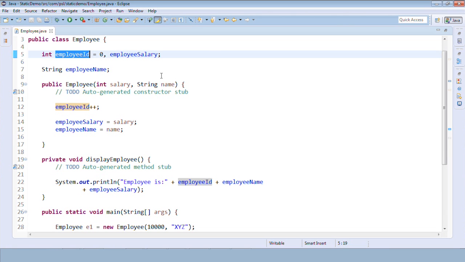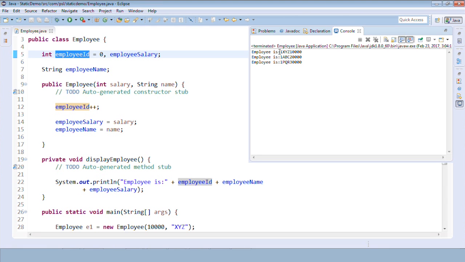In that scenario, I'll create a static variable. Getting it? So let me declare this. I'll just run this once again so that you can see the output. That output is 111, yes, for all the employees, because every time it is reinitialized. Every time it is creating employee ID.